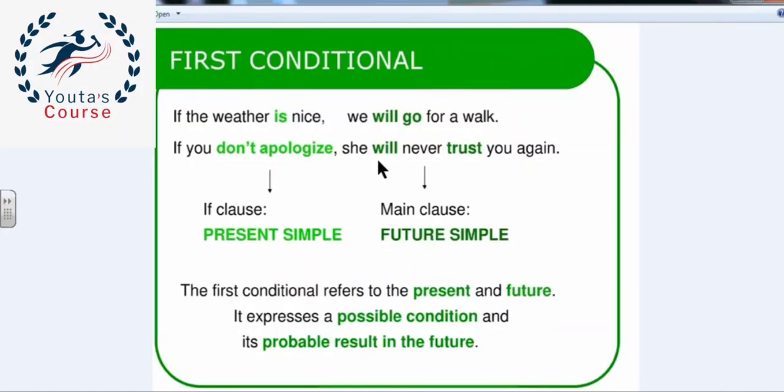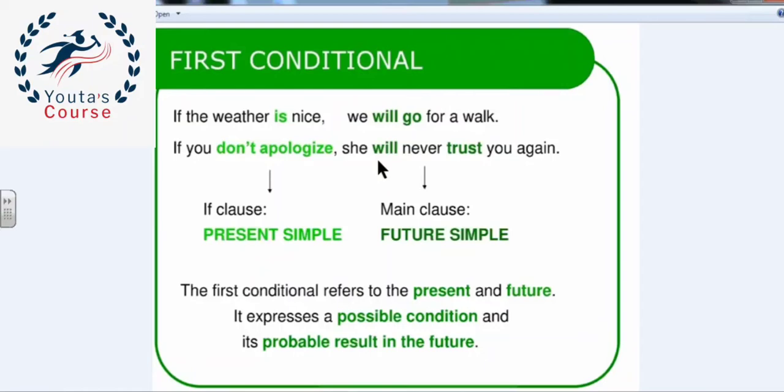So again, to sum up, the first conditional, we use it to talk about situations or actions which are likely to happen in the present or in the future. We link two sentences together using if. The if clause is in the present simple, and the other sentence will have will plus the bare infinitive verb.